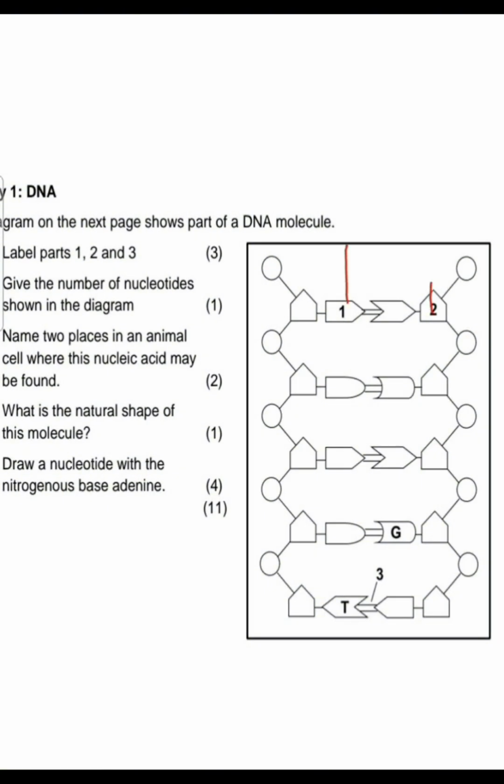Then part number 2, this is a sugar molecule, or you can say it's deoxyribose sugar. Then number 3, for number 3 they are not asking what this is, they're asking what this middle part is. So that is weak hydrogen.